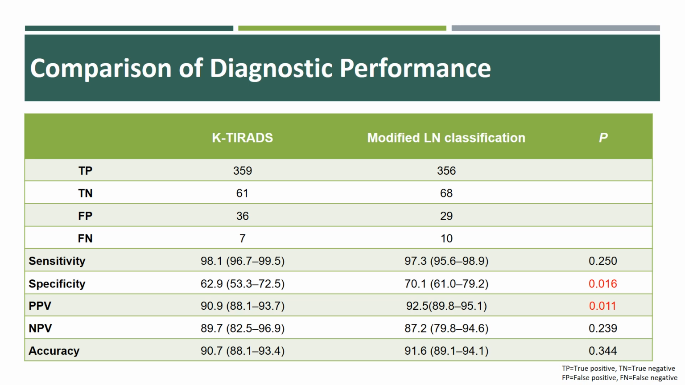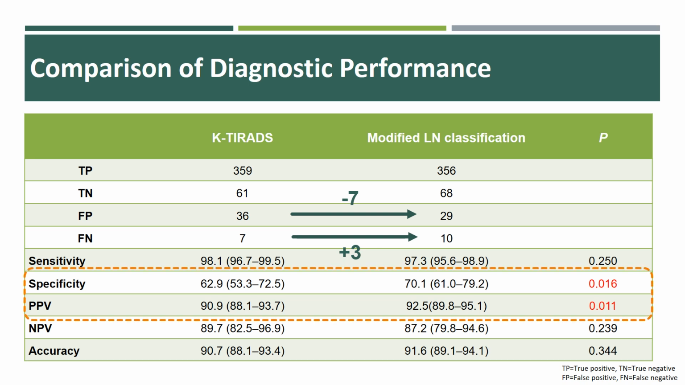By excluding heterogeneous enhancement as a suspicious feature, 10 lymph nodes categorized as suspicious lymph node on K-thyroids were reclassified into the indeterminate or benign category. The modified lymph node classification led to a decrease of 7 false positive cases and an increase of 3 false negative cases. The modified lymph node classification demonstrated higher specificity and PPV compared to K-thyroids.